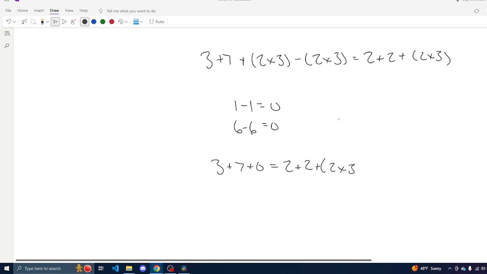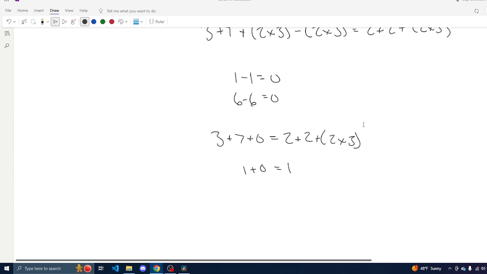So we also know that anything plus a 0 is just going to be whatever that thing is. So our 0 here is going to disappear, and we're going to be left with 3 plus 7 equals 2 plus 2 plus 2 times 3.